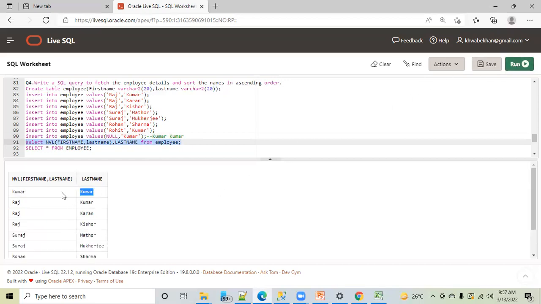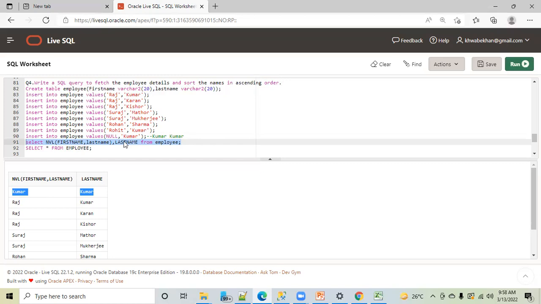Now please verify Kumar. Sometimes it happens that when you're filling a form, those who don't have a first and last name will use it there. Like that, you can play with NVL, and many other things you can do. Especially we will see it when we are doing calculations, plus, minus, division. So this is very useful. I will show you that at a point of time. But before proceeding, any question?